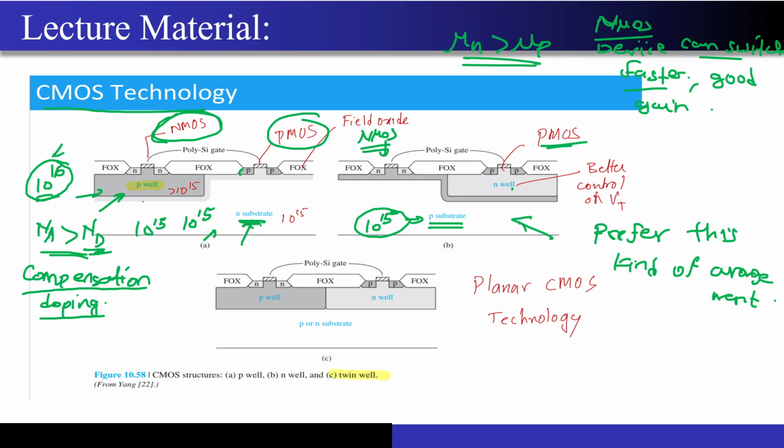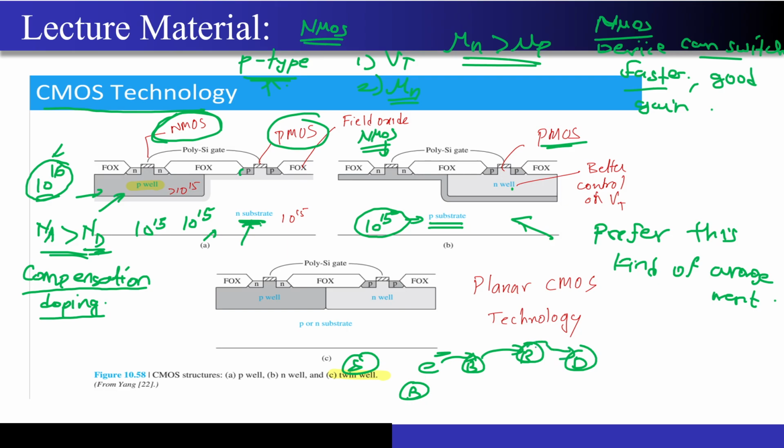Now what does this mean? I already told you why we lightly dope p-type material. When you are talking about NMOS, we have seen this question, right? Why is the p-type material lightly doped? We have seen two reasons. One is the threshold voltage, and the second reason is the mobility. If you dope the p-type material heavily, what will happen? When an electron wants to travel between the source and drain, it will see a lot of immobile boron atoms in between, with which it will keep on colliding, and after collision only it will reach the drain.